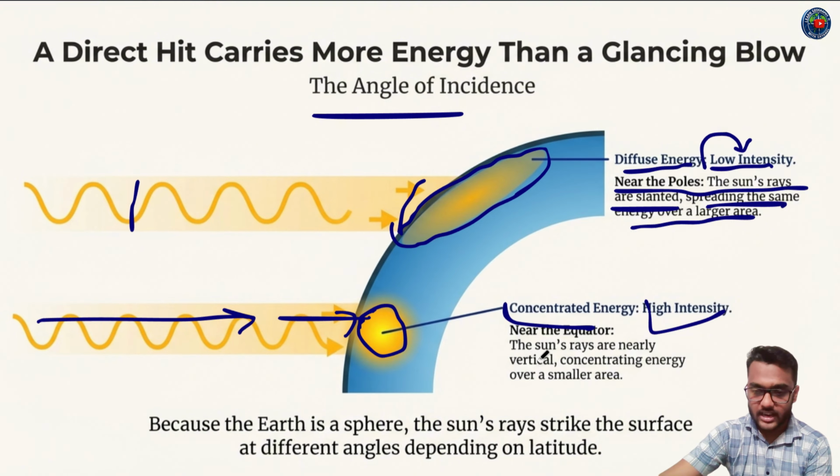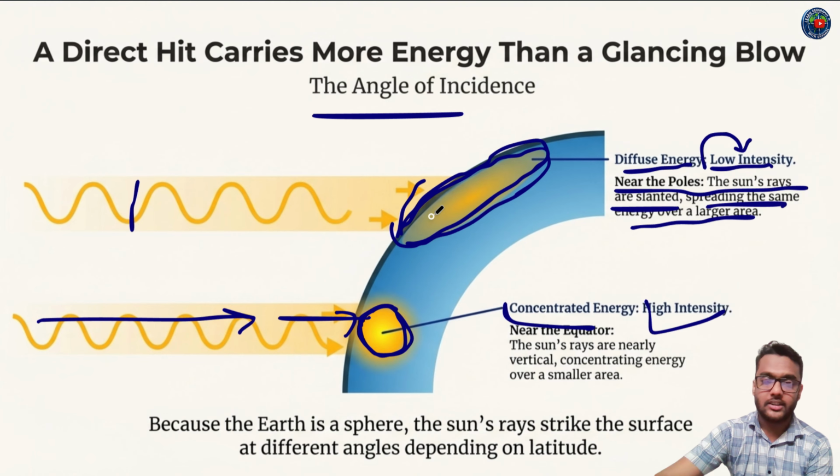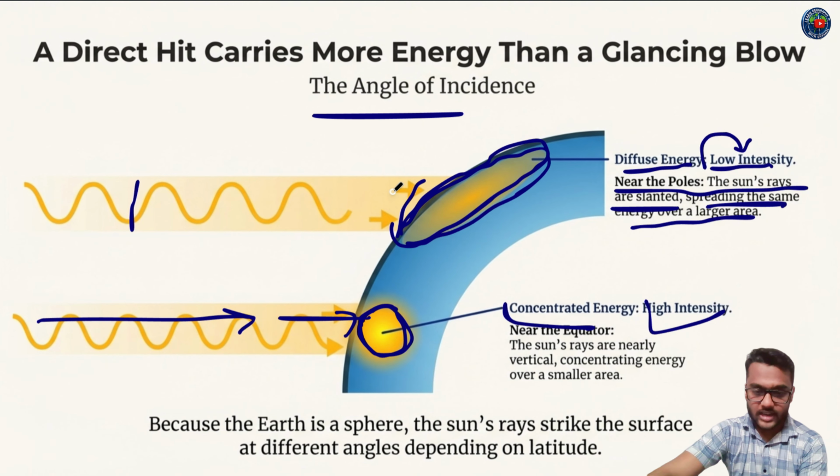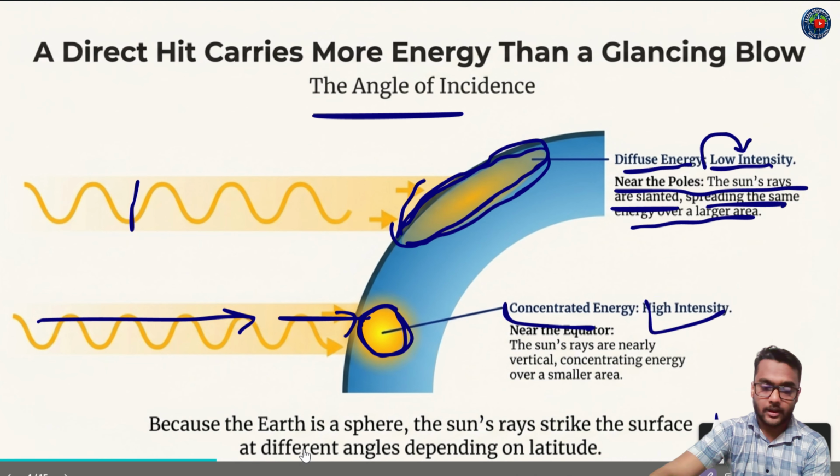The sun's rays are nearly vertical at the equator, concentrating energy over a smaller area. Each and every unit receives high insolation, high energy, and in the polar area, the diffuse energy is of low intensity, and each region receives low energy, low temperature, low insolation. Because the Earth is a sphere, the sun's rays strike the surface at different angles depending on latitude.